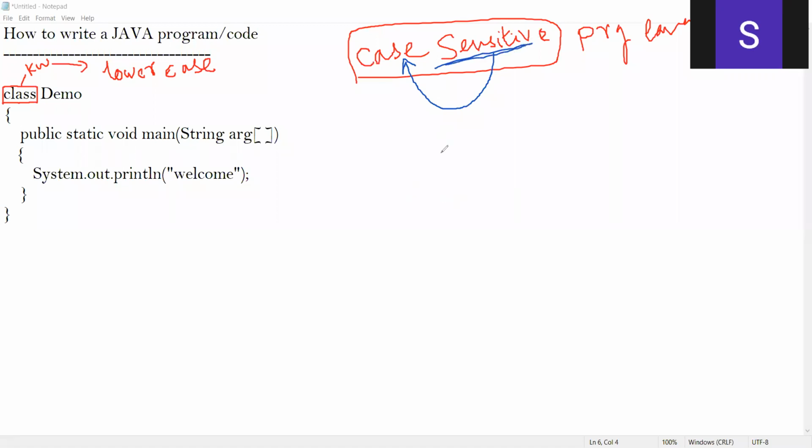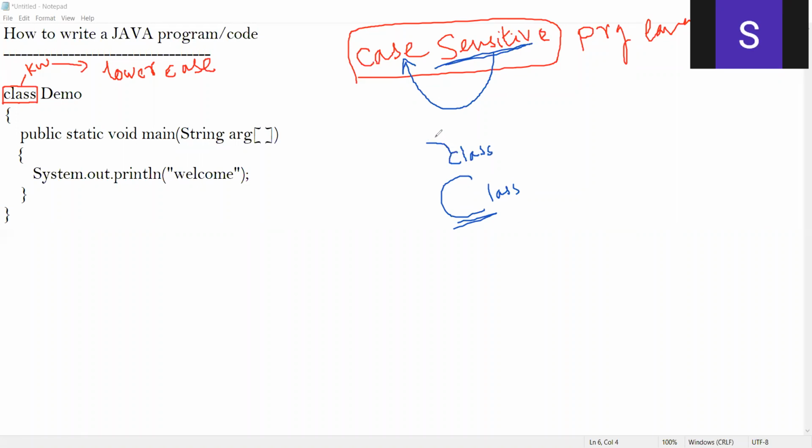For example, I said we need to write class in lowercase because class is a keyword. Now, instead of writing like this, I can't write C in uppercase. Why? Because Java is a case-sensitive programming language. Case is nothing but either uppercase or lowercase.